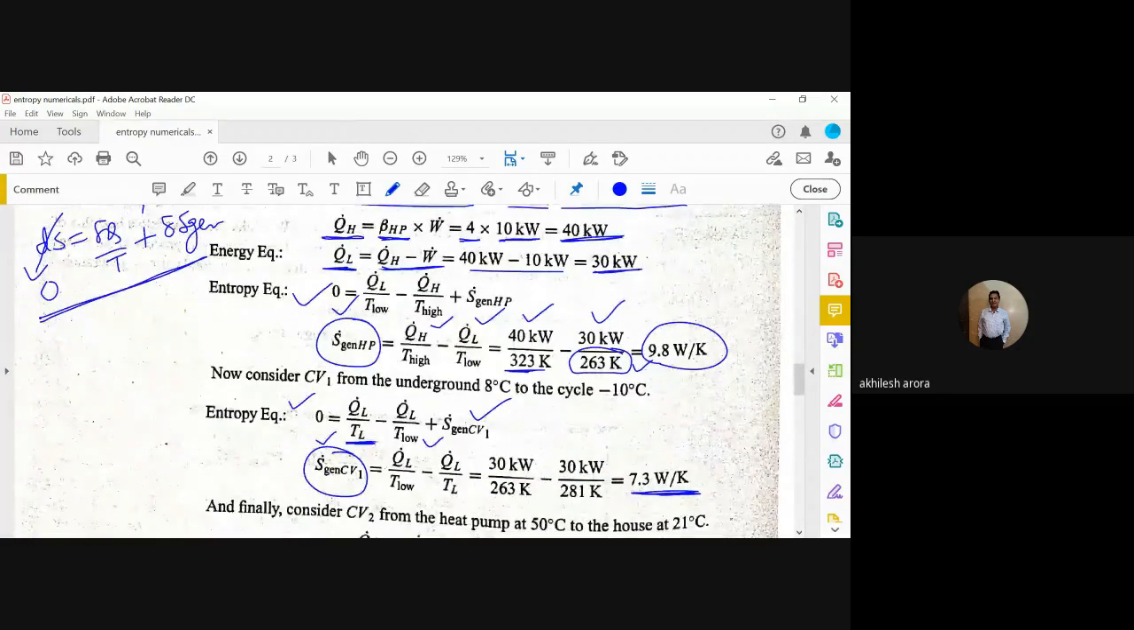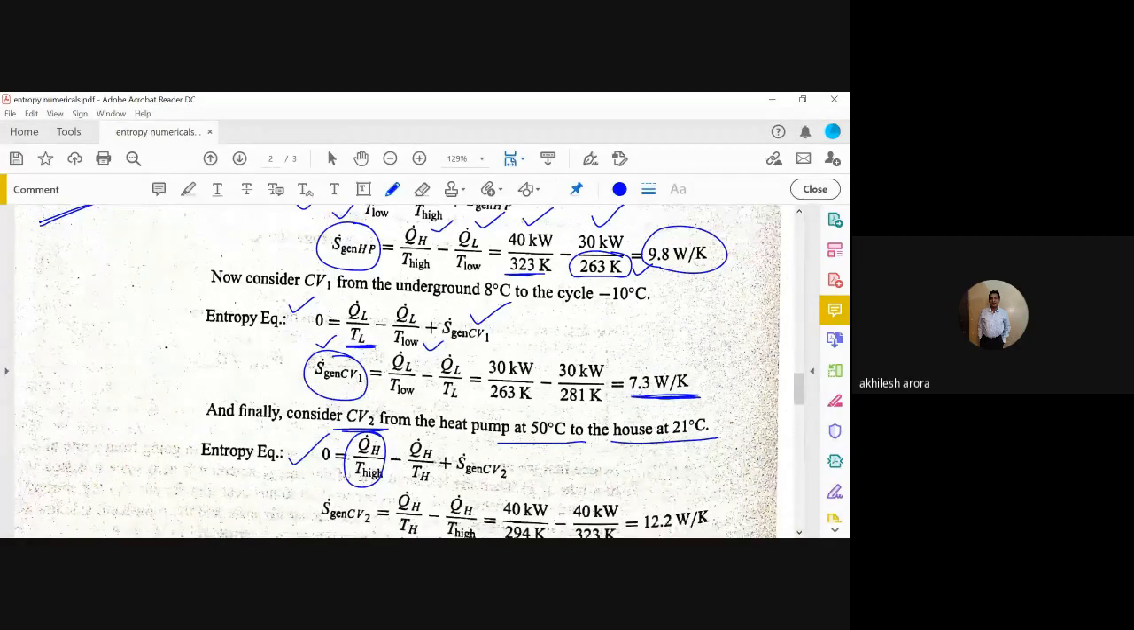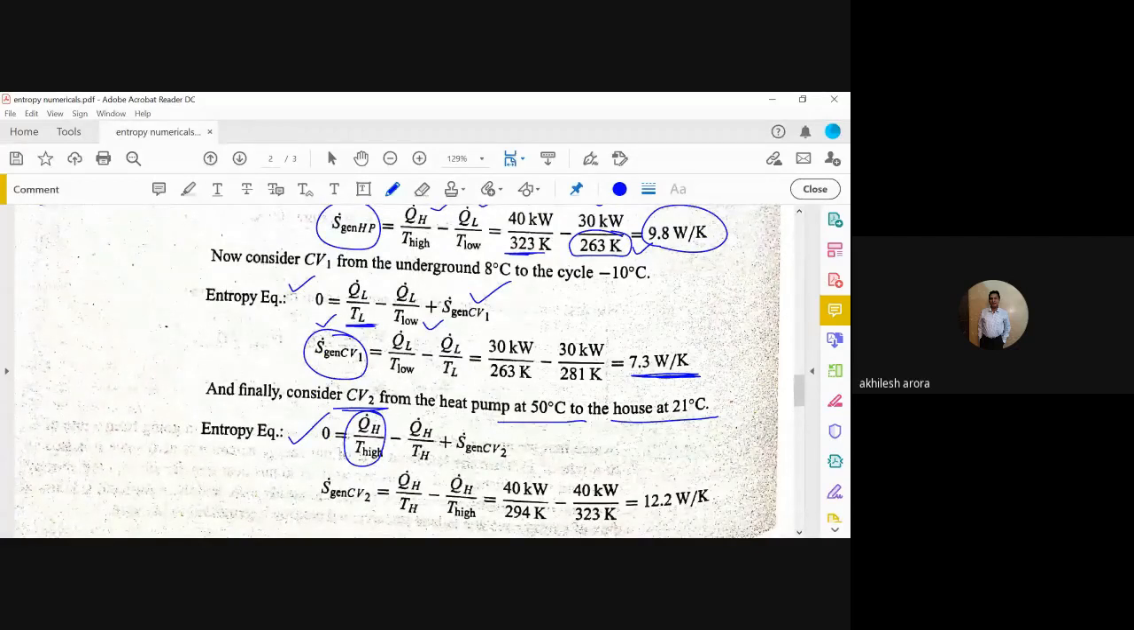So similarly for the third control volume, which they have named as CV2, the heat pump at 50 degrees Celsius to the house at 21 degrees Celsius. So once again, this is entering into the room. Left hand side is 0 because there is no change in the system entropy, because it is under steady state. So ds is equal to 0. QH divided by T high. T high, now you can see it here, is this value.